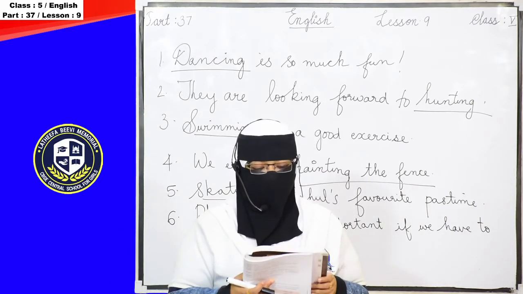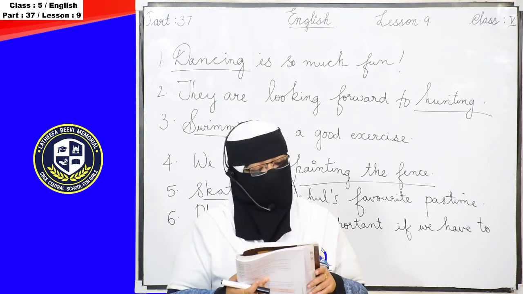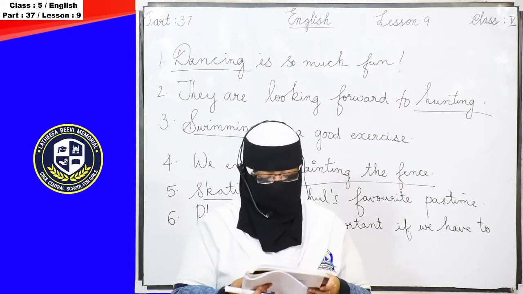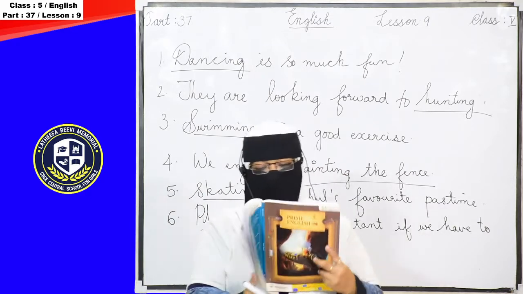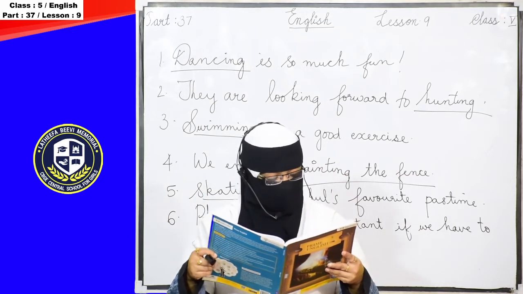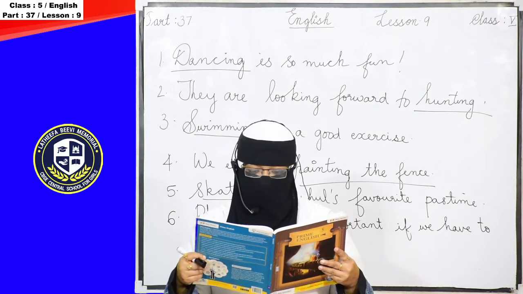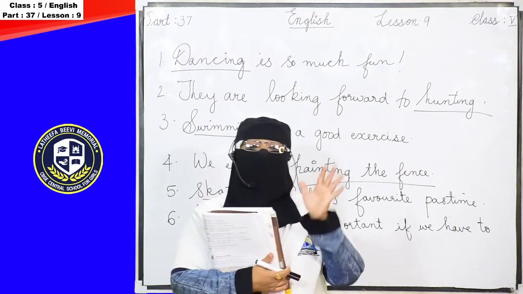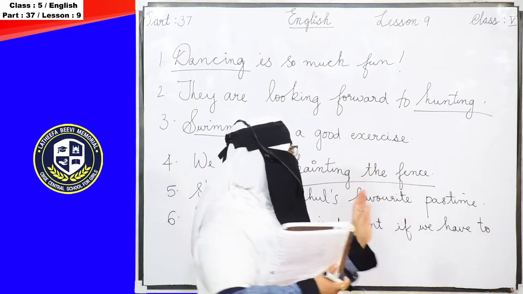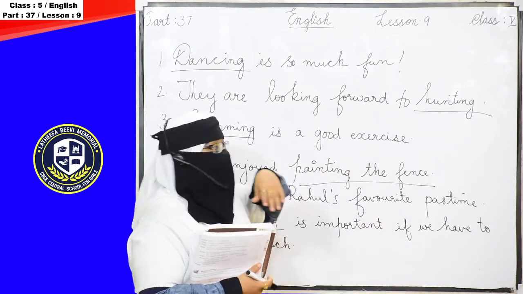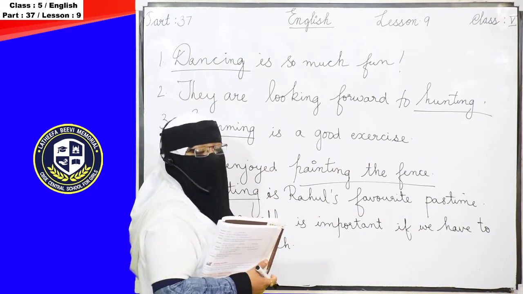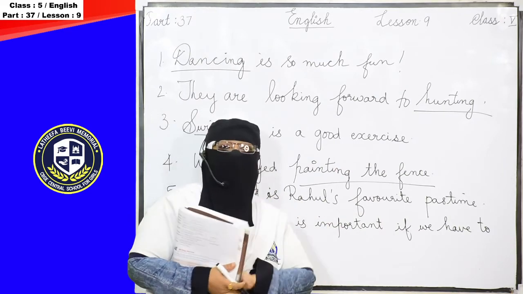Identify the sentences that contain a gerund and tick the box next to those sentences. Also underline the gerunds in these sentences. One has been done for you. There is an interesting activity given on page number 102. In the first activity they have given some sentences just like this. Here you can see that some of the gerunds or gerund phrases I have underlined. Just like this you have to do the same in the first activity.